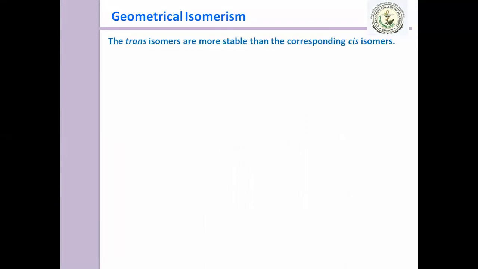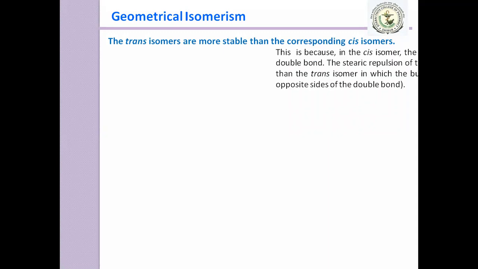Then moving to one more important point regarding geometrical isomers: the trans isomers are more stable than the corresponding cis isomers. Why is this so?